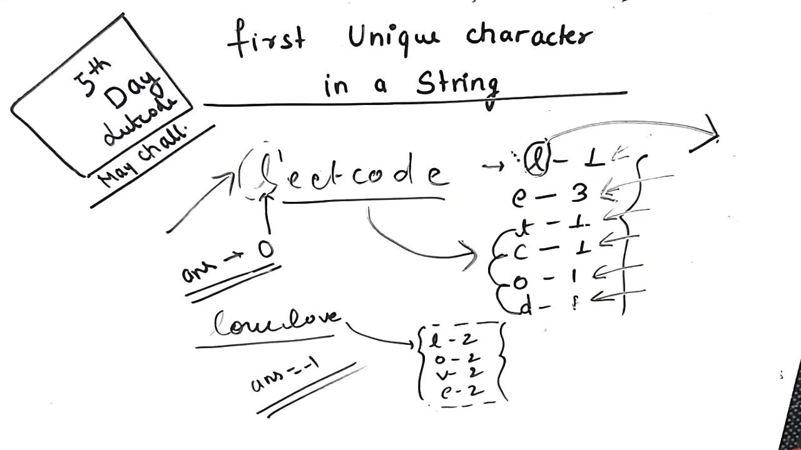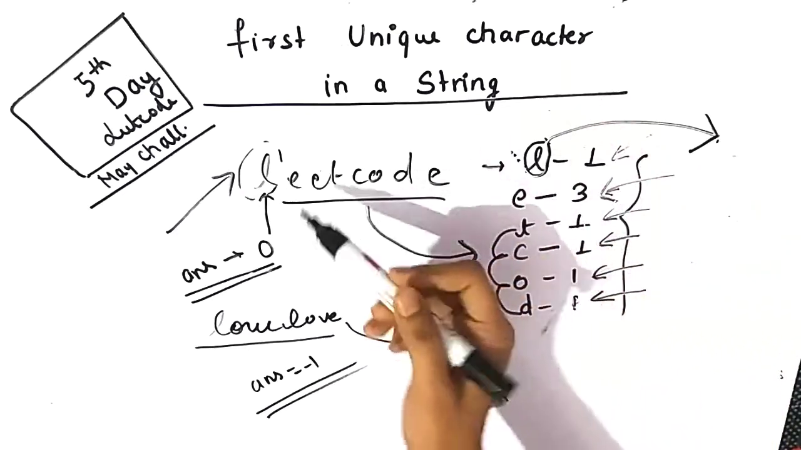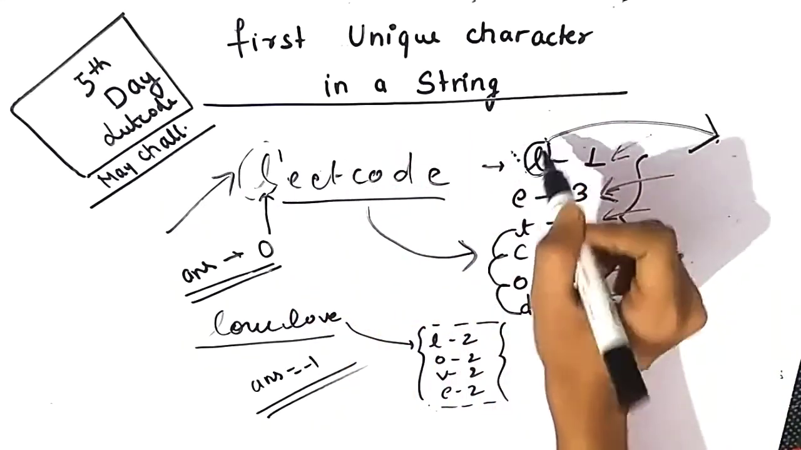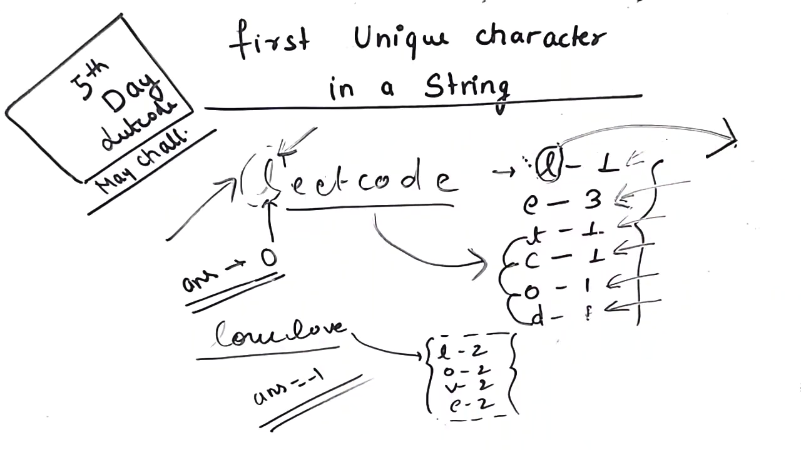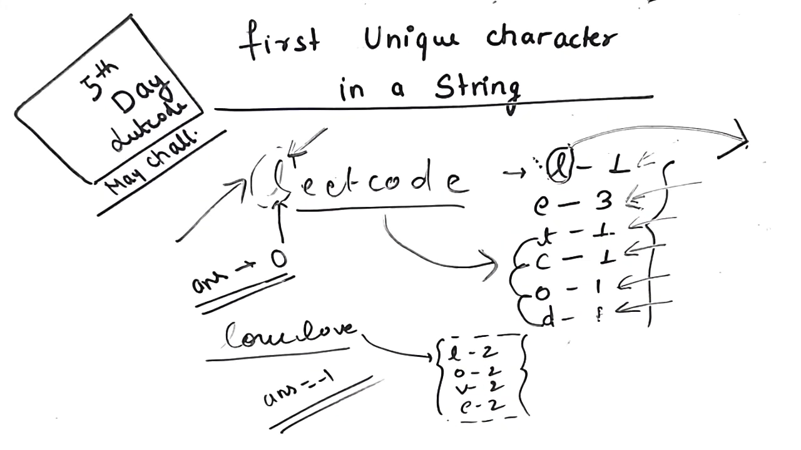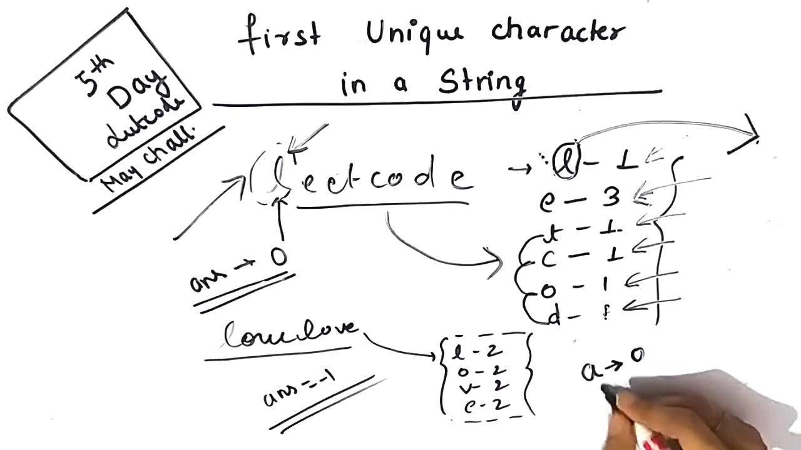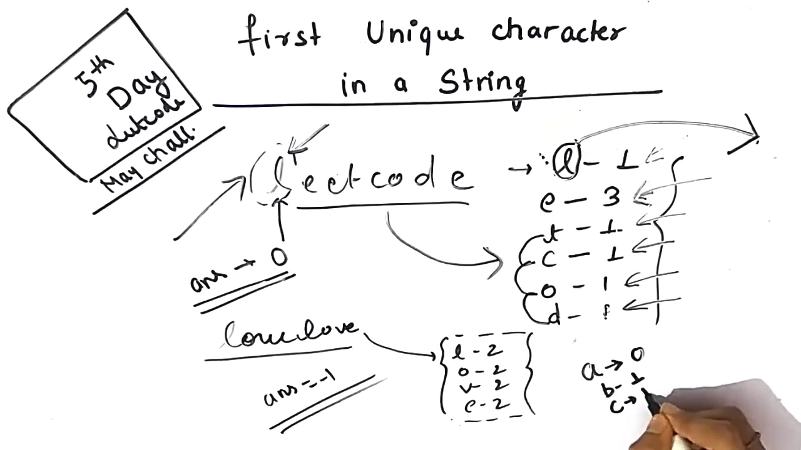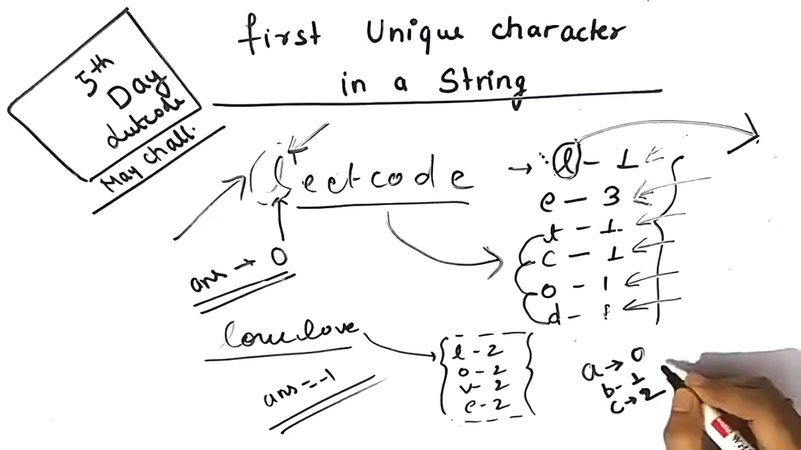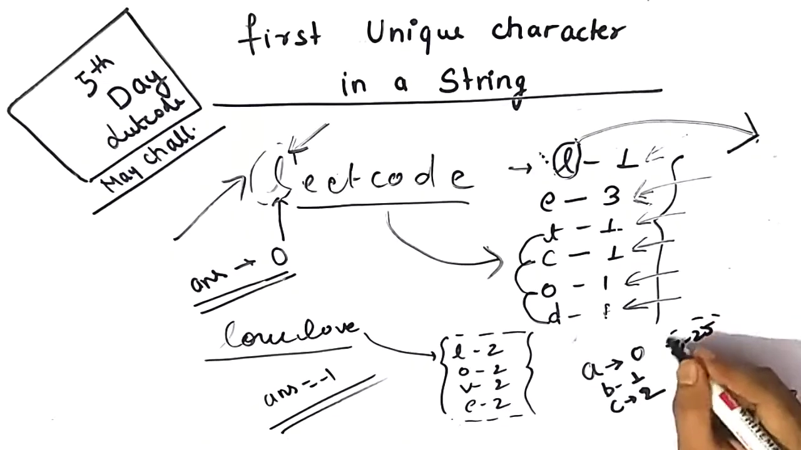So how are we going to do this? In this problem, as you can see, L is the first non-repeating character. We will make use of hashing for doing this problem. So how will hashing help in this? Firstly, we will store the frequency of each and every character at its respective position, such as A will be stored at 0, B will be stored at 1, and C will be stored at 2. Similarly, Z will be stored at 25.